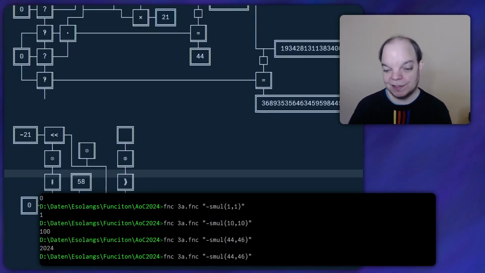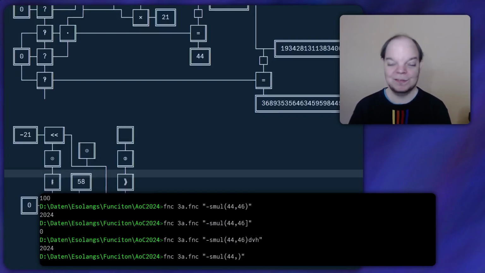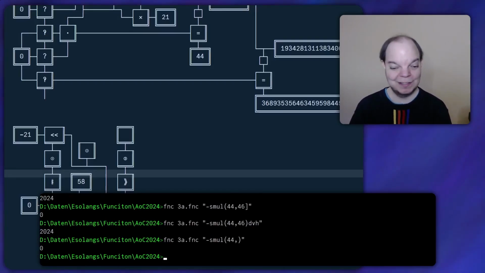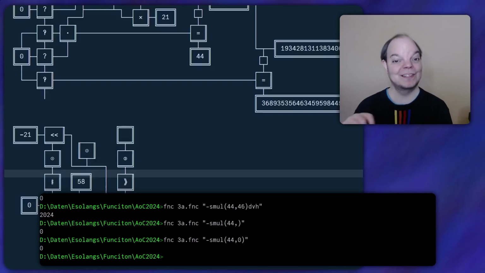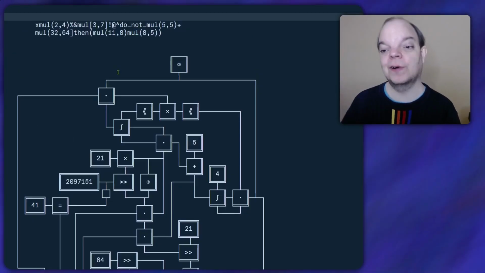Now, if I'm missing, let's say the close parenthesis, I get 0. If I have extra stuff at the end, I should still get 2024, so that seems to be working. And if I have a close parenthesis but no number in between, I should be getting 0. And of course, if I have an actual 0 there, that also gives me 0. It just occurred to me that if we had interpreted a missing number as a 0, we would still just get 0. It would be the same thing. So we didn't actually need to check for the presence of digits. Alright, I wasted some time. Who cares? Okay, so far so good.